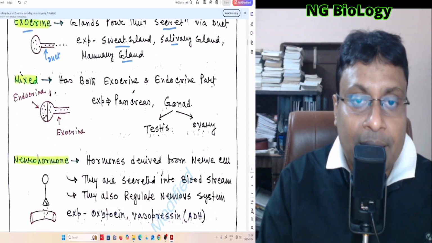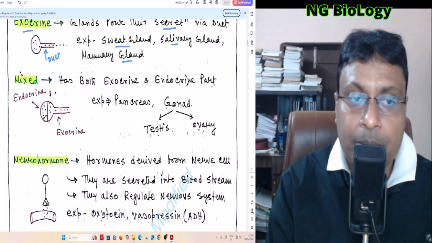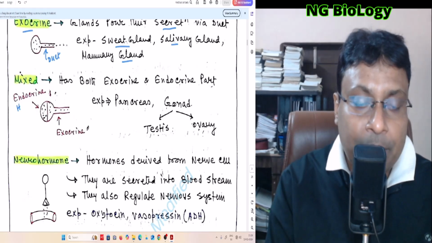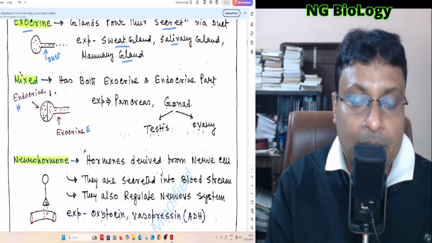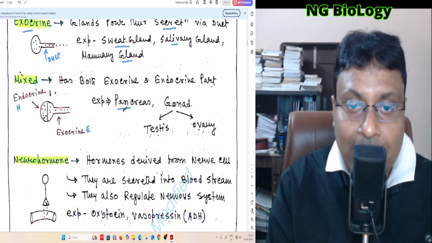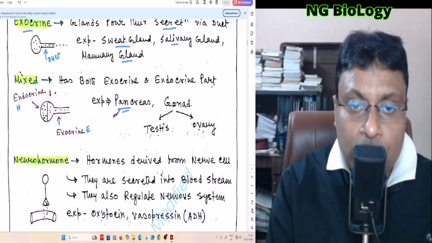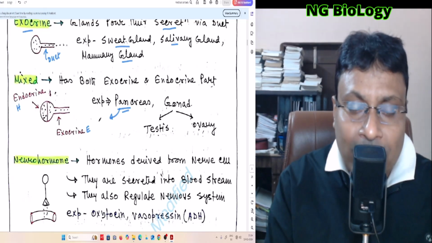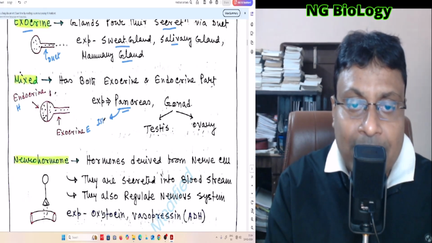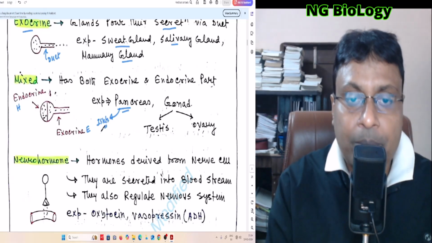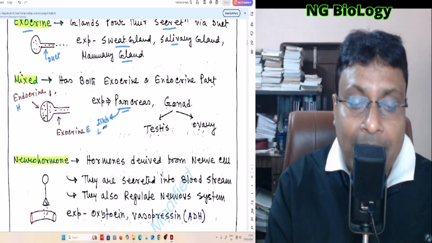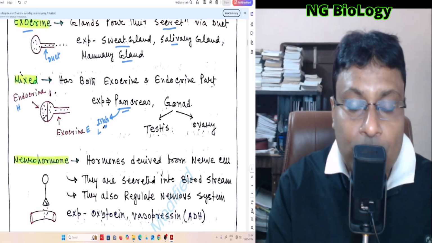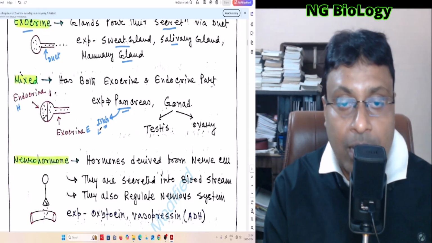And mixed gland has both exocrine and endocrine parts. So the endocrine part secretes hormone, and the exocrine part usually secretes enzyme. An example of this mixed gland is the pancreas. And you know the pancreas has two important regions. One is the islets of Langerhans and another is its exocrine part. So these islets of Langerhans have many different types of cells, which are responsible for secretion of different types of hormones.